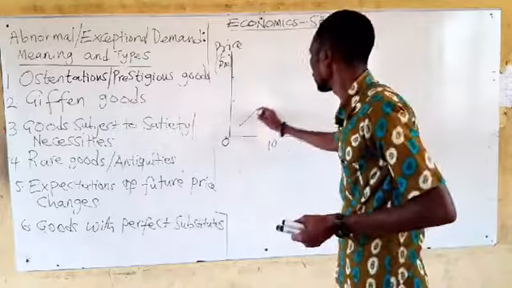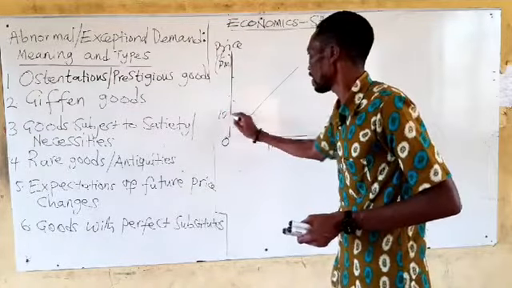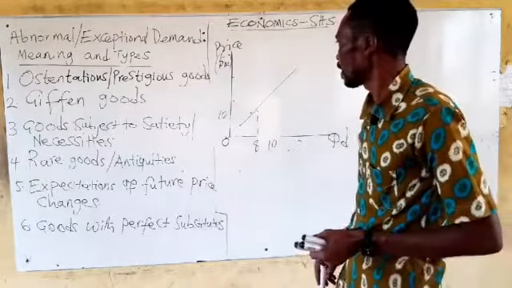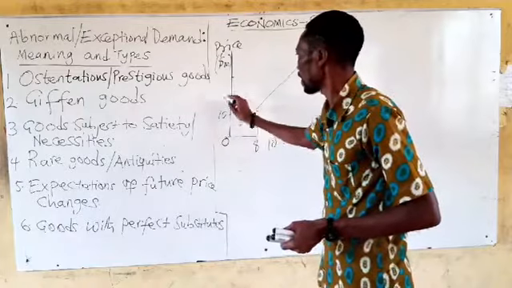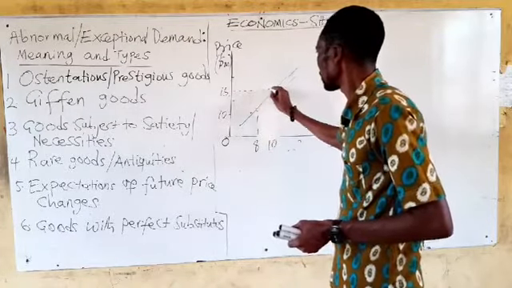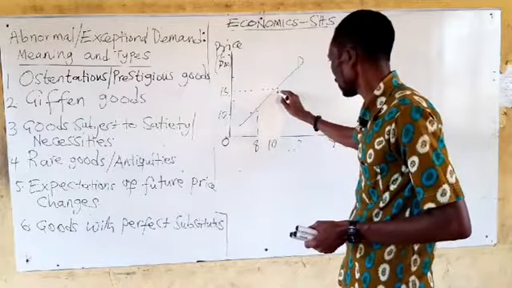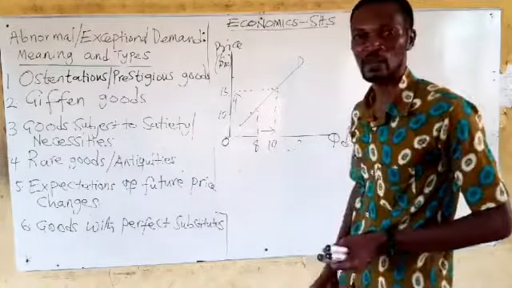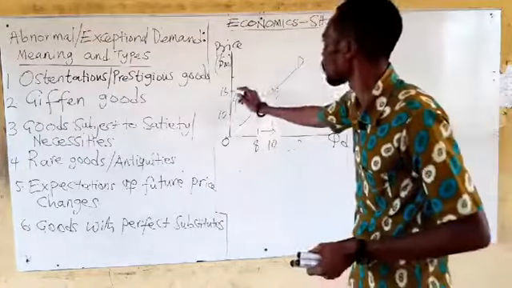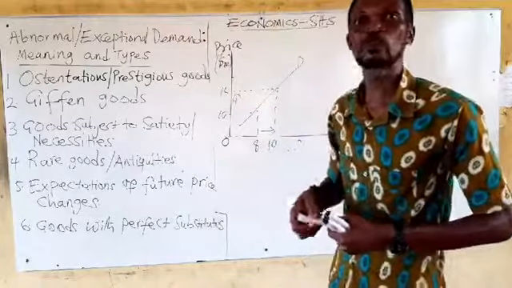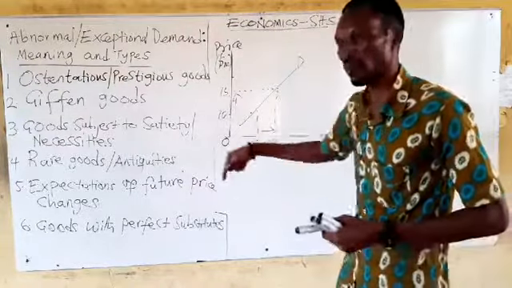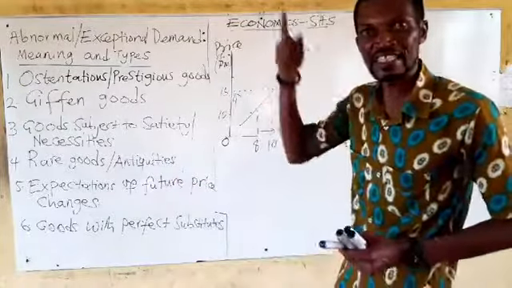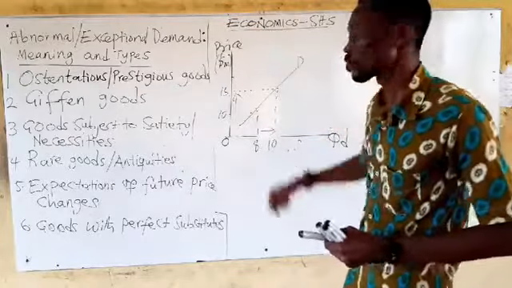Hand sanitizer will have this type of curve. This is the $10 and you are buying this much, let's say 8. And somebody comes to you to sell at 15. Let's trace it. It touches the demand curve here, comes down. You see you are buying 10. Higher price is going with higher quantity. Why so? You want to avoid the $50 tomorrow, and so you are behaving abnormally today. When you expect that price will increase for the product tomorrow, you are going to behave this way.